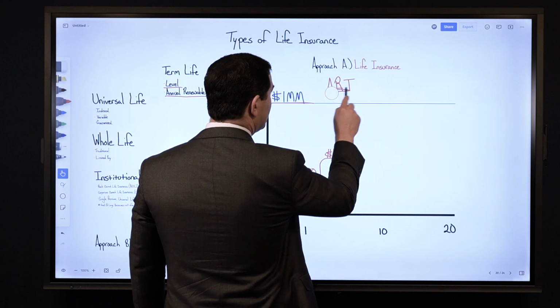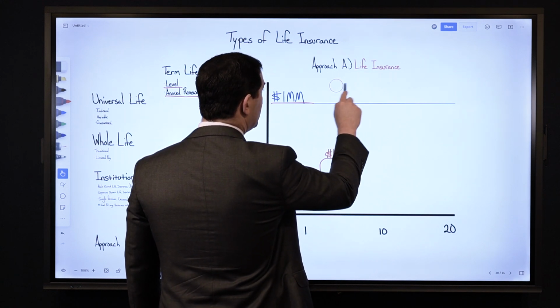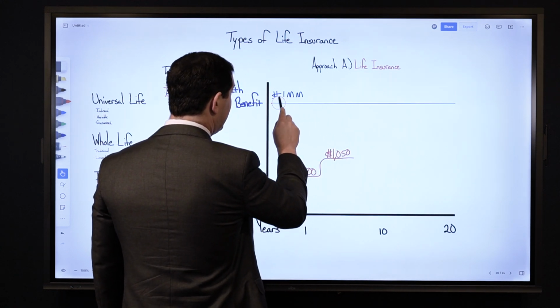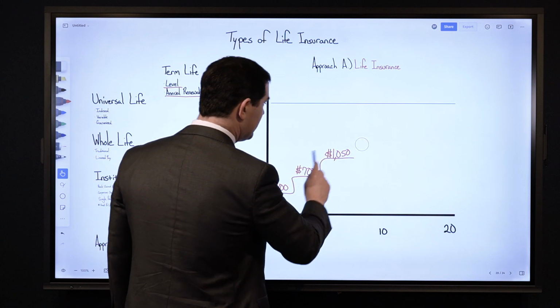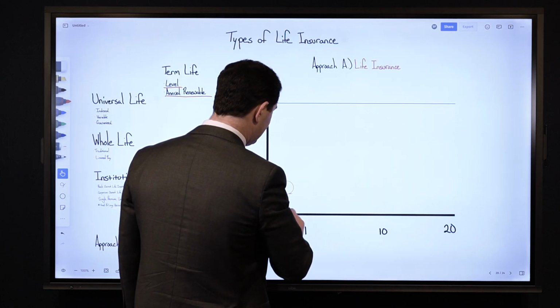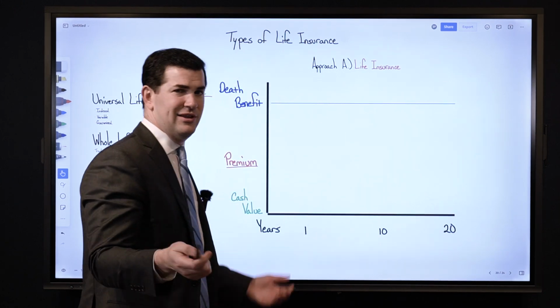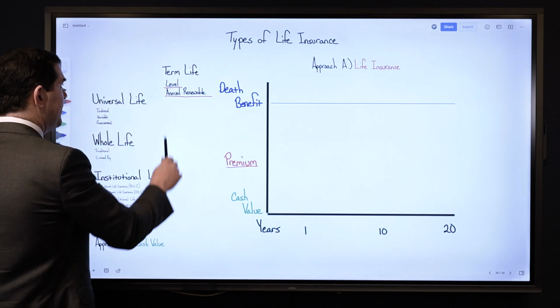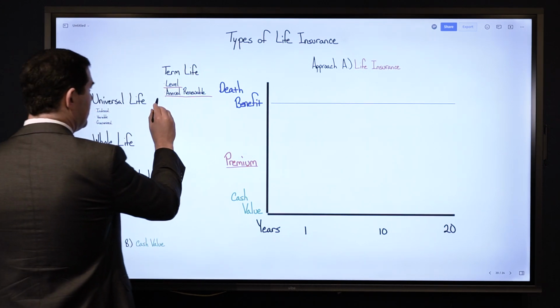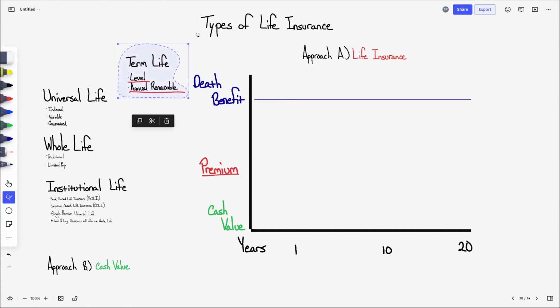But how it works is the premium is going to increase every year. And it'll either get too high where I can't afford it anymore, or it'll get too high where I just say, I'm not keeping this thing anymore. It's too expensive. But that's term life insurance. All right, let's continue on.